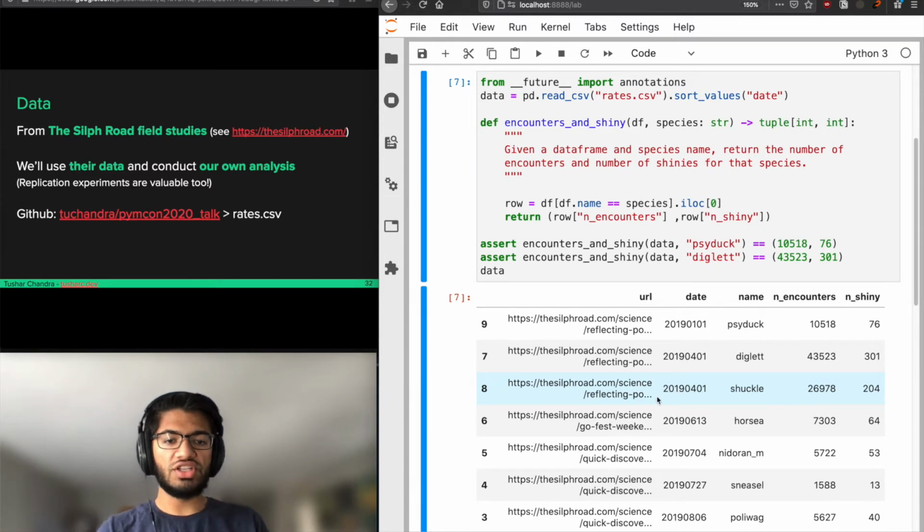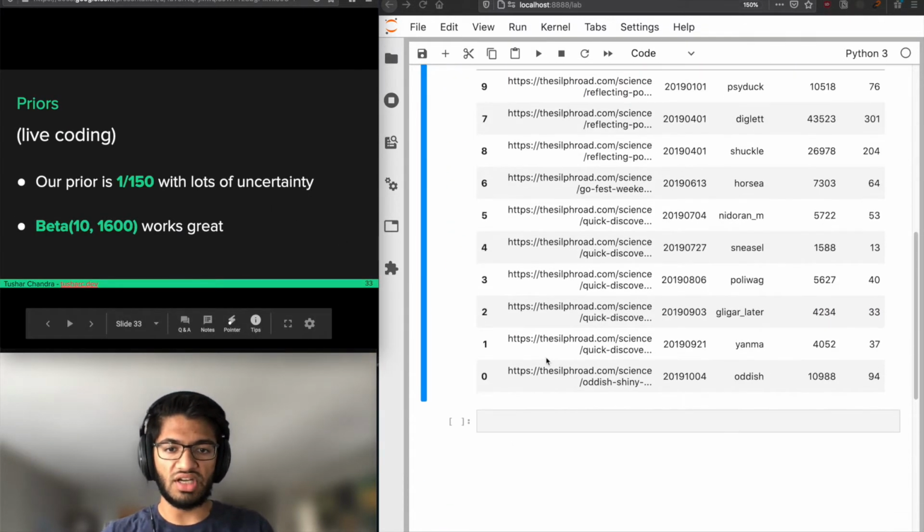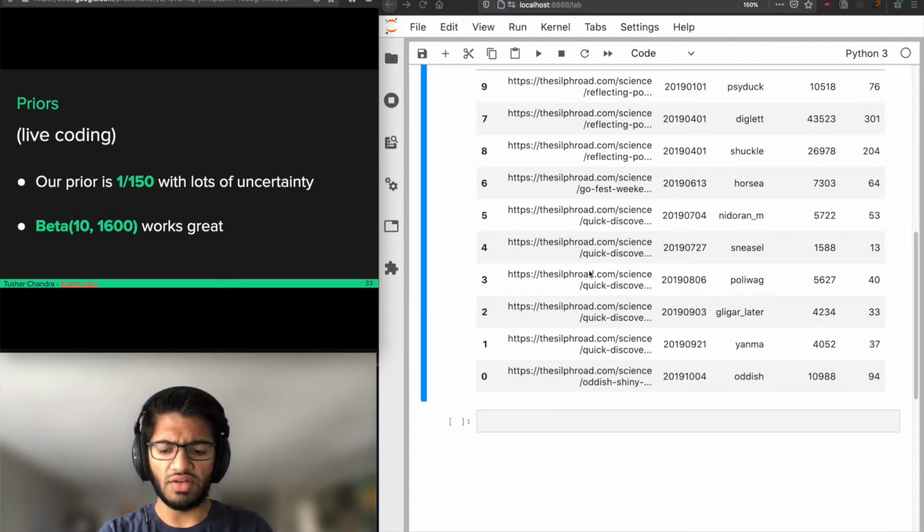Now we're going to go through our priors and build a model. The data generating process is going to be the same as it was before. We have some probability of seeing a shiny, and for all of these thousands of attempts, if each attempt is independent, and if the shiny rate is constant across attempts, then we're going to have some number of observations that follows a binomial distribution.